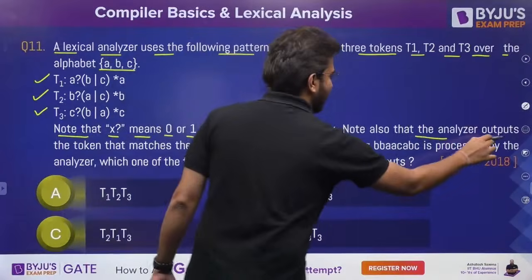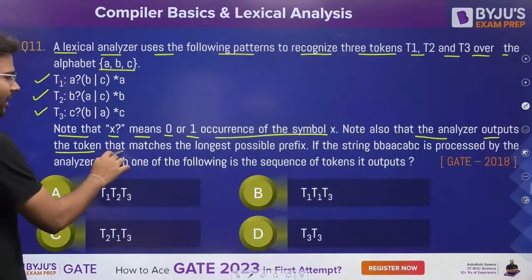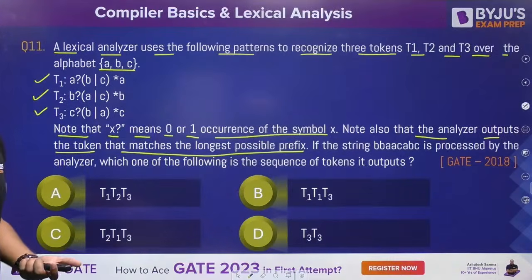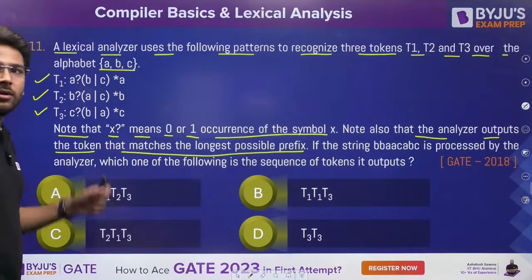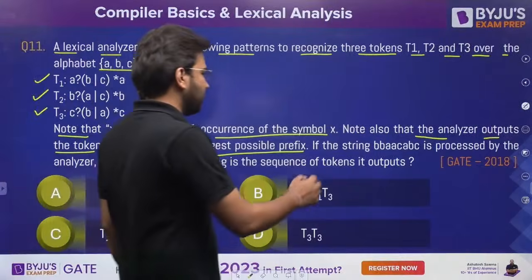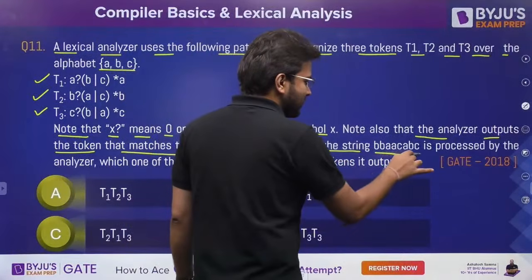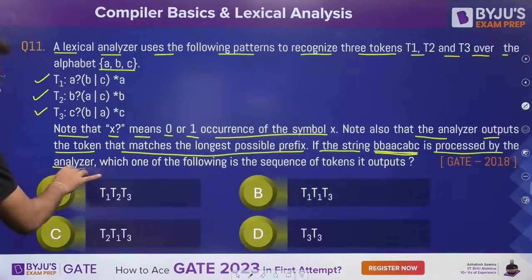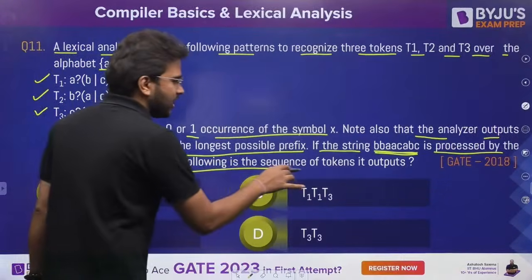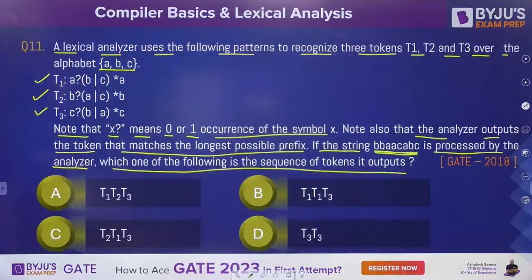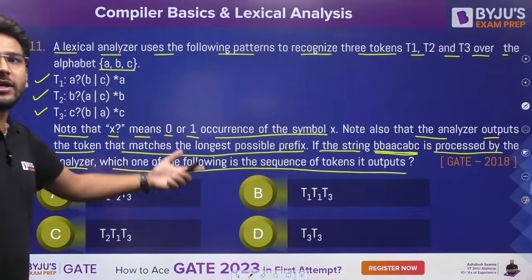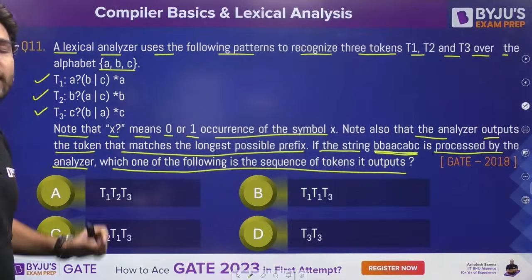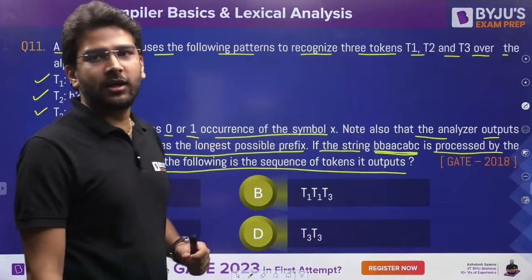Note also that the analyzer outputs the token that matches the longest possible prefix. This is one of the functionalities of the lexical analysis phase, that is the maximal munch rule. It is going to scan the longest prefix possible. If the string given to you is processed by the analyzer, which one of the following is the sequence of tokens it outputs? So based on the given options, you have to identify which will be the sequence of tokens it is going to generate as the output.